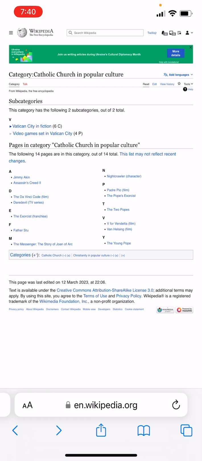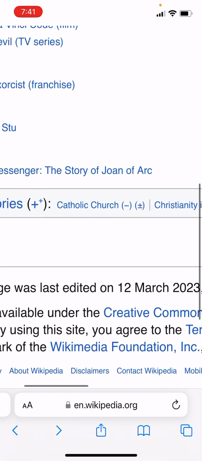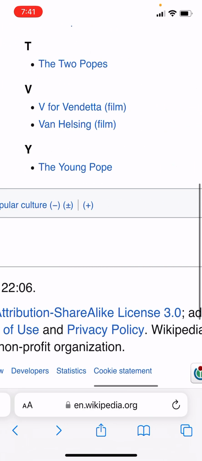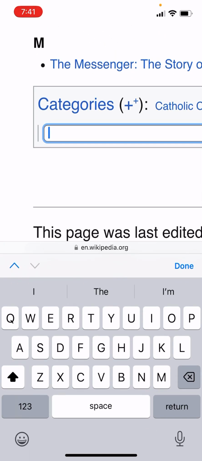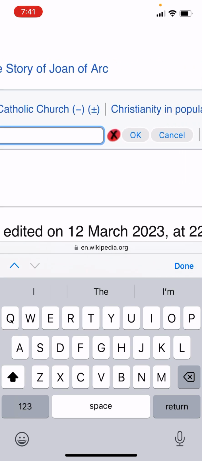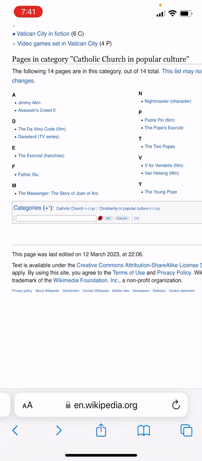Then if you watch video 3 of my tutorial series on Wikipedia, you can learn how to get into the advanced options. Once you make an account, you get into the advanced options over here. You will be able to enable something called HotCat. And then what that does is at the bottom, categories, it gives you these plus and minuses. So you can just go like this and you can just type in a category and click OK. And then it'll save. So I did that for all these pages.